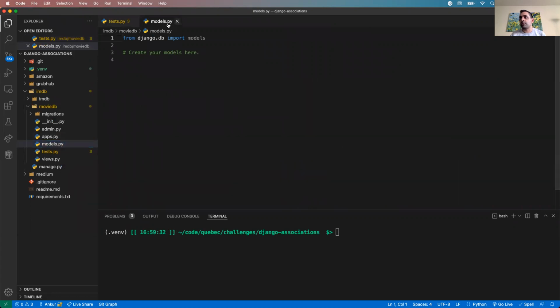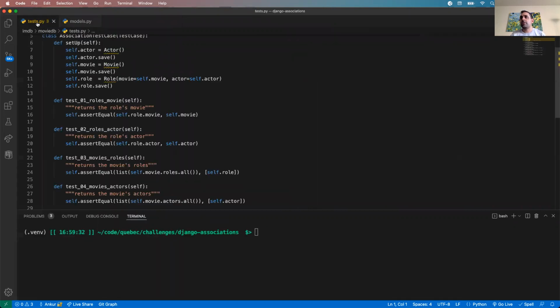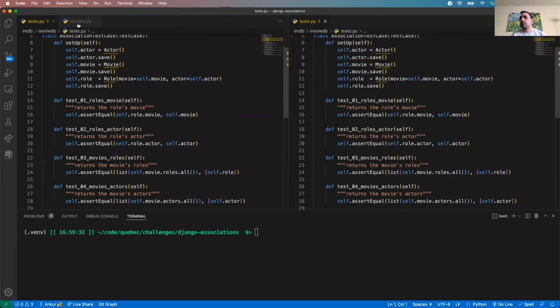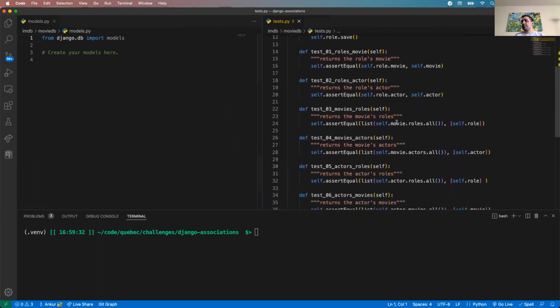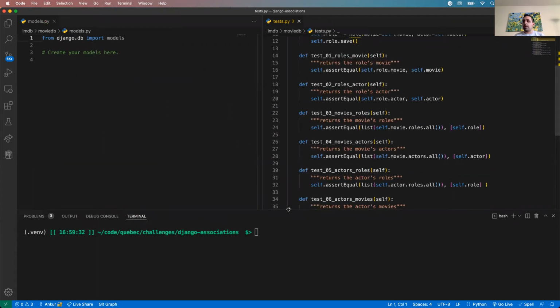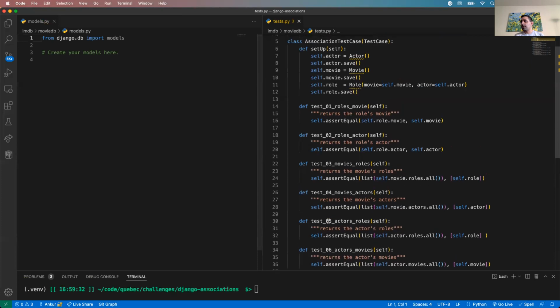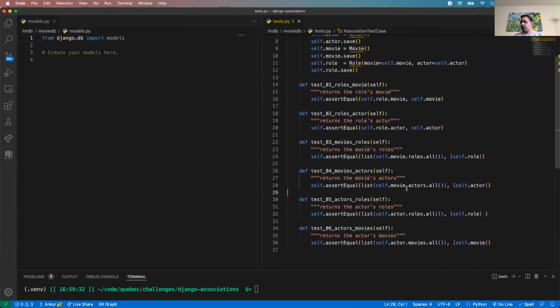So I'm going to create my models, and I have my test here as a reference. Looking at my test cases, I need to create certain fields on my models. Looking at my tests, I need an actor, I need a movie, and a role I'm going to create. But within those models, it looks like role has some field called movie in it. Also, it looks like movie has some field called actors in it. So I've got to think about this as I'm creating my models here.